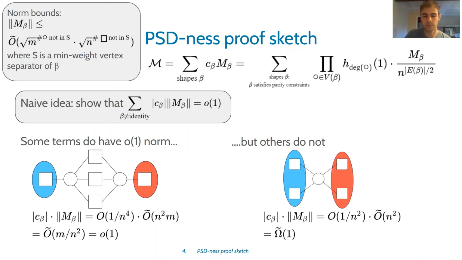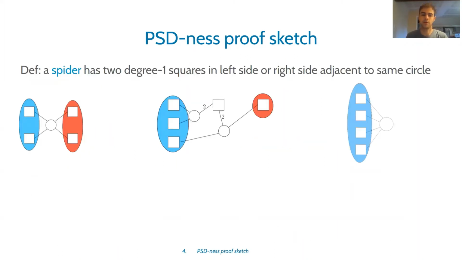Okay, but other shapes do not contribute only little o of 1 to this summation. For example, this shape here. The coefficient it comes with is 1 over n squared, since it has 4 edges. And for the norm bounds, the minimum weight vertex separator is going to be just the circle in the middle. There are 4 squares remaining, so the norm is n squared, and therefore the contribution is going to be omega 1. So towards understanding these shapes that contribute a lot towards the sum, first we should try and classify them.